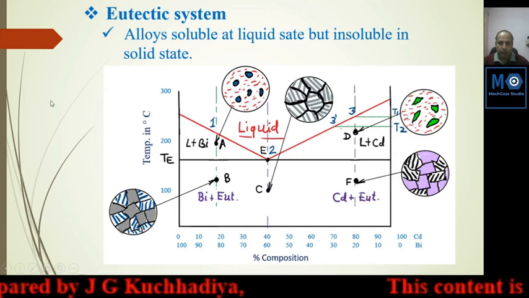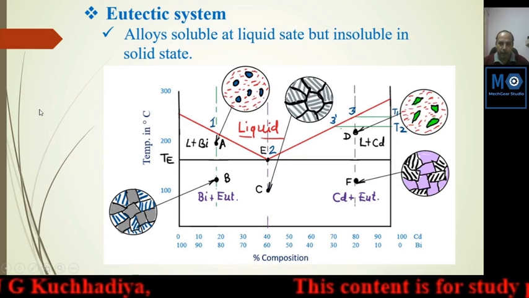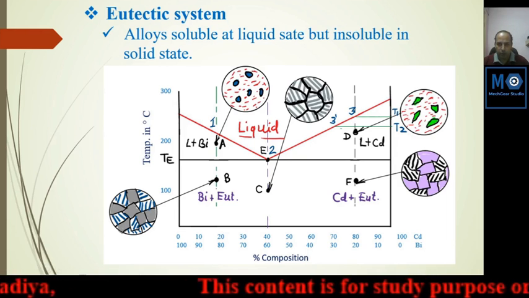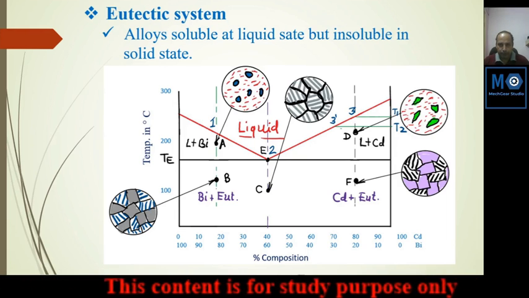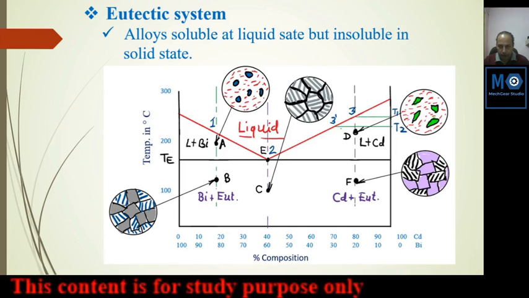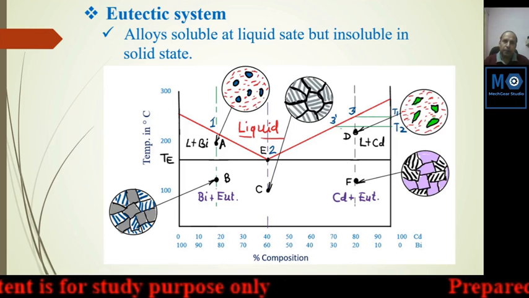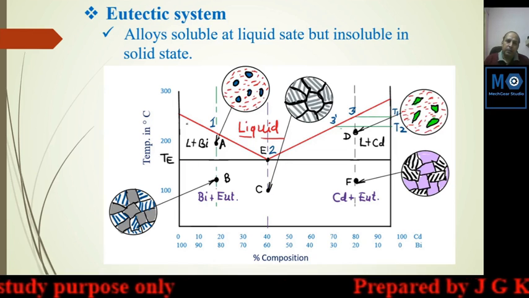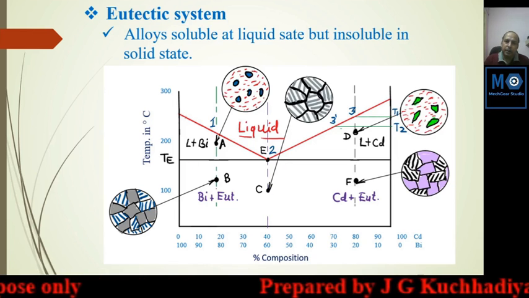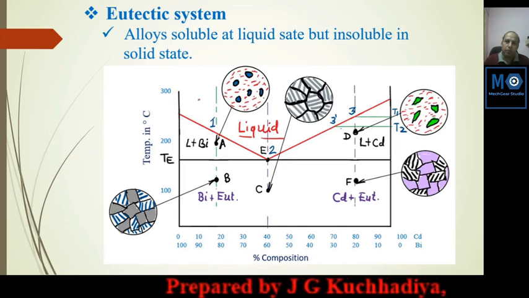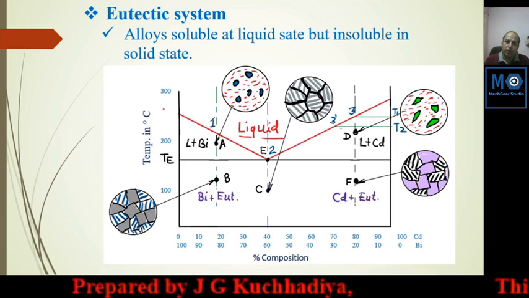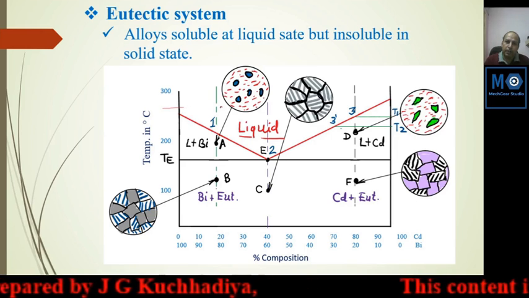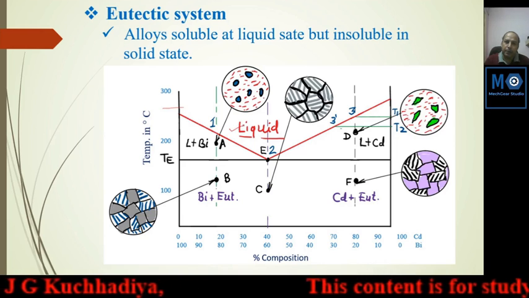This is the eutectic system, and in the eutectic system alloys are soluble in liquid state and insoluble in solid state. This is the liquidus line. Above this line, or above this temperature, metal will be in liquid state.